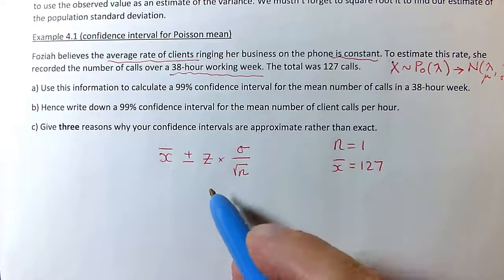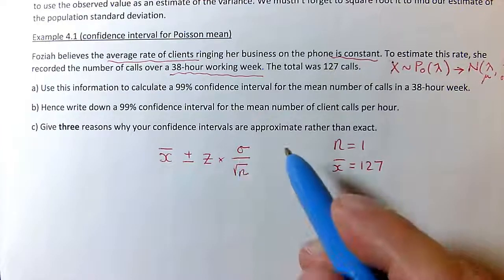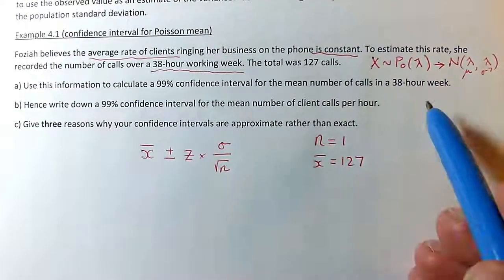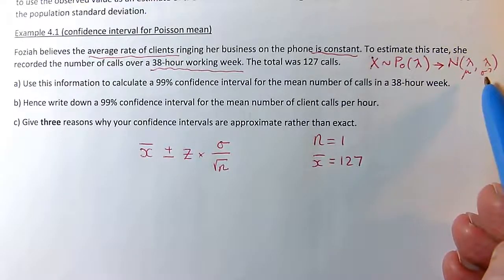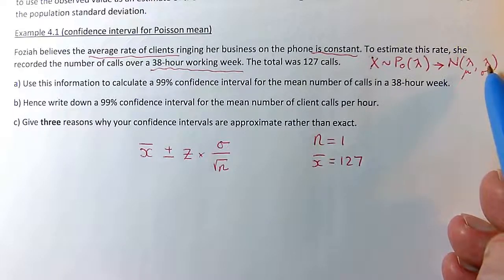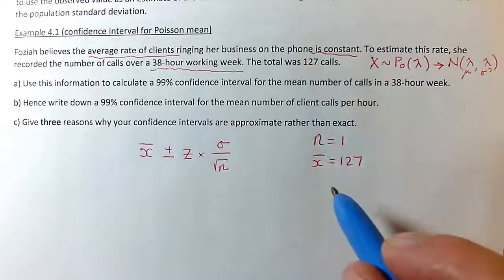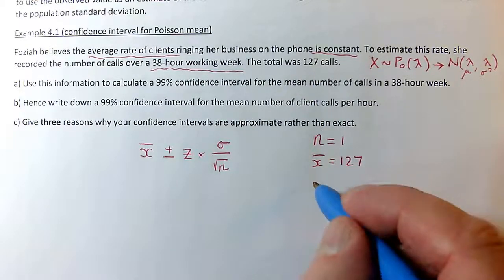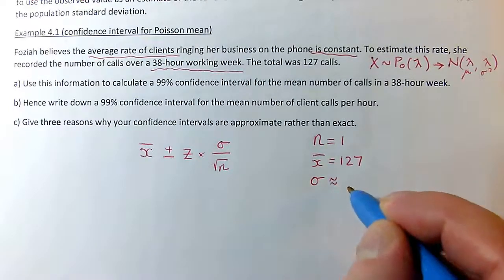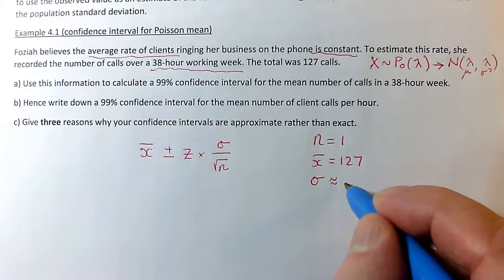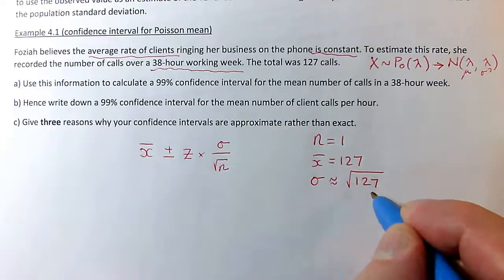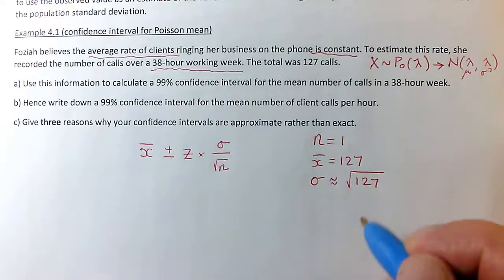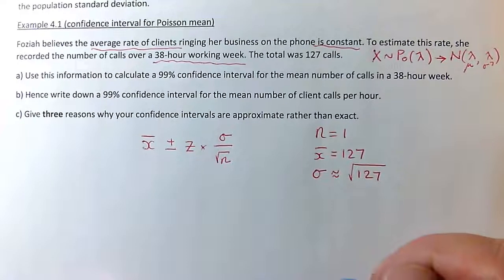Now I need a sigma. Now sigma is the standard deviation of that number of calls. It's the standard deviation that goes over here, and sigma squared is lambda. Now I don't know what lambda is, but I'm estimating it by this 127. My best guess for what lambda is, is 127. So although I don't know what sigma is, I can use the square root of the observed value. So the lambda probably isn't too far away from 127, so I can use the square root of 127 as an approximation to sigma.